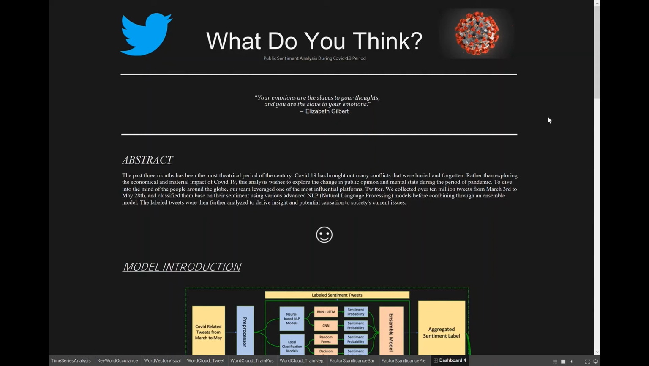Hi everyone, our topic is public sentiment analysis during the COVID-19 period. Our team chose such a topic because we were really interested in how people's mind states were affected by this virus. In particular, we wanted to know what are the things that are really important to people during this difficult time.